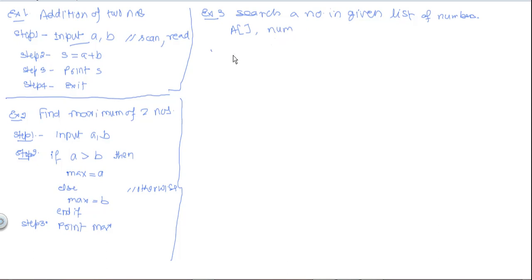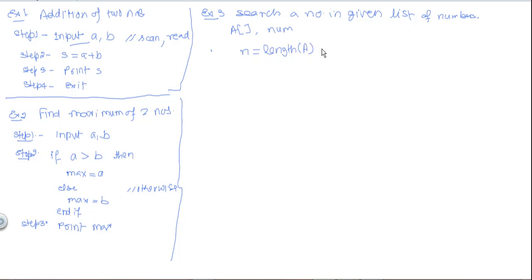For this, before that, we can calculate the length of array A, that is the number of elements in A. So for this we can write the statement n equal to length of A. We are assuming that this function will give the number of elements in the array, the number of values in the array. After this we can run the loop and search the number.